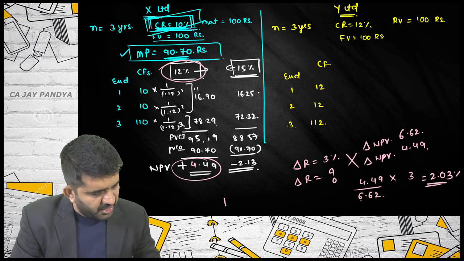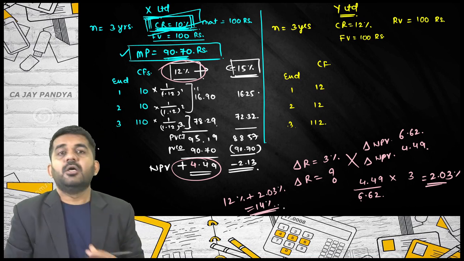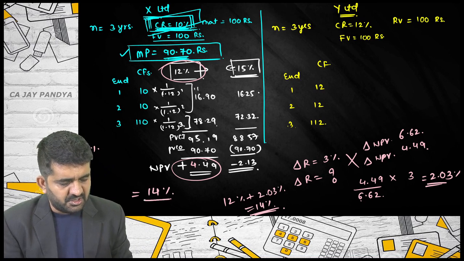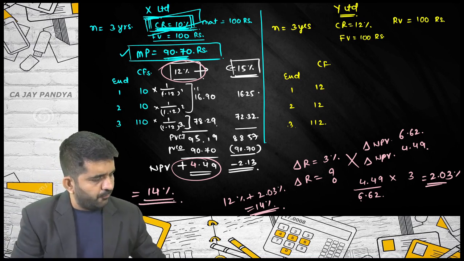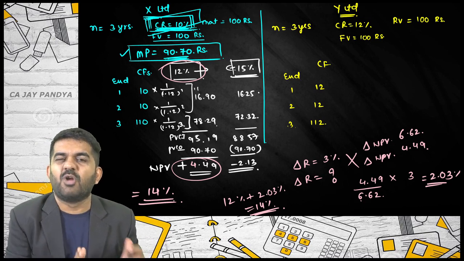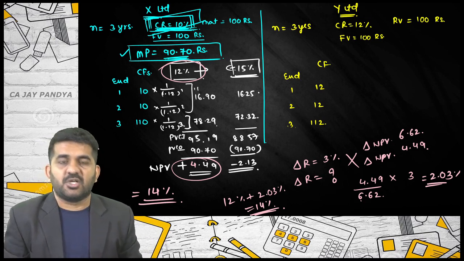So it is 12% plus 2.03%, which is nothing but 14%. The project is earning 14% rate of return, or 14.03% rate of return. Believe me, I first found out 14% and then I gave you this question. So this project is earning 14%.